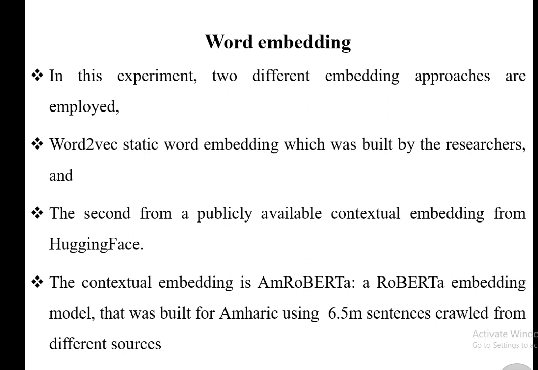And when it comes to word embedding, that means in order to convert words or sentences into vector form, we are going to use 2 embedding approaches. That is word2vec, a static word embedding, which was built by the researchers, and the second, a publicly available contextual embedding from Hugging Face. By using this, we are going to select features for the given corpus. The contextual embedding is AmRoBERTa, a RoBERTa embedding model that was built for Amharic using 6.5 million sentences, which were crawled from different sources and are freely available to the public.